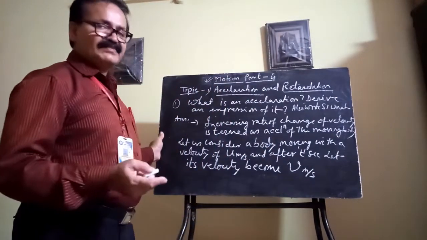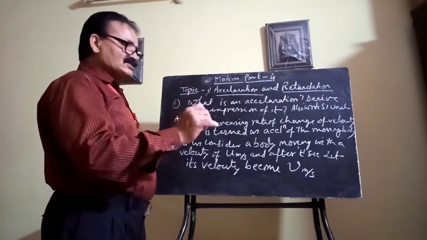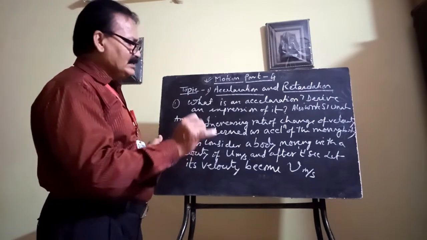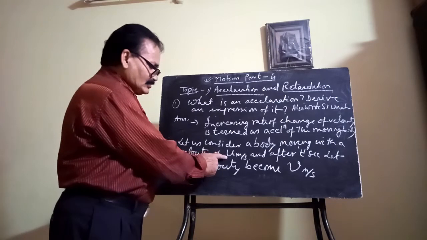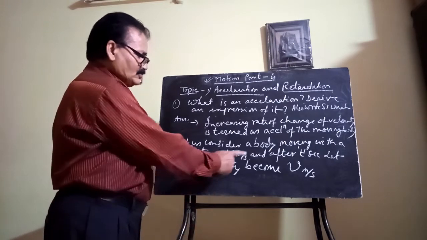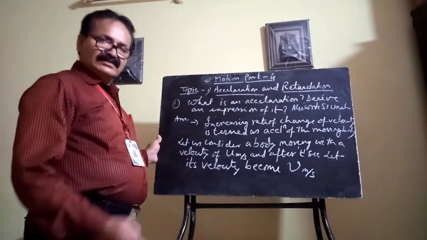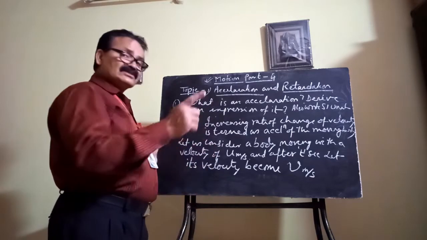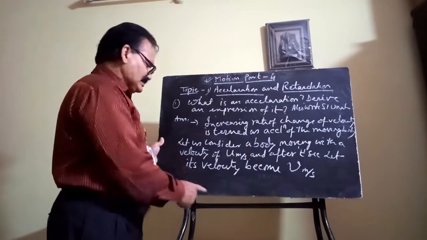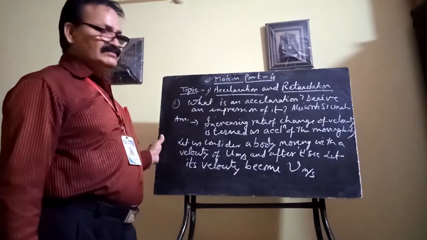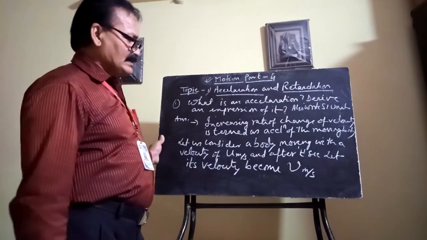So the body is not at rest. Initially the body possesses some velocity u meter per second. That velocity does not remain constant and is in an increasing trend. So after t second, its velocity becomes v meter per second.